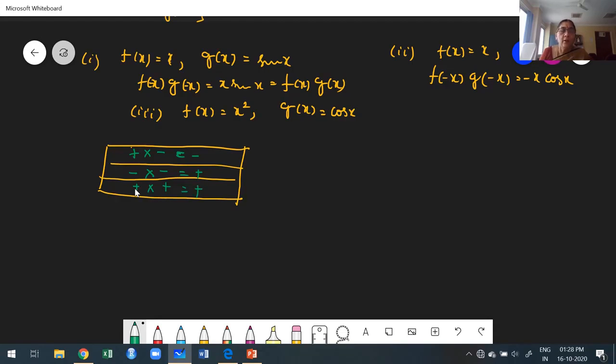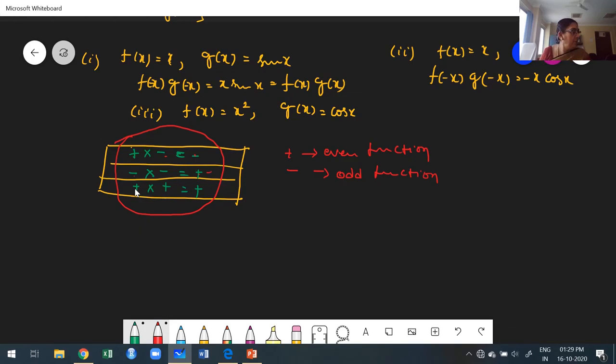Now here I'll give a correlation: plus is an even function and minus is an odd function. What we discussed up to this is very clear. The product of even into odd is an odd function. The product of two odd functions is an even function. The product of two even functions is an even function. This operation, everyone already studied at the basic level. You remember this: correlate minus to an odd function, and plus to an even function.